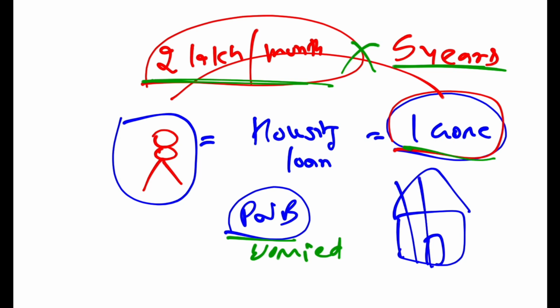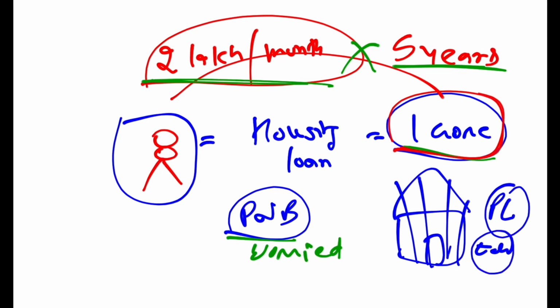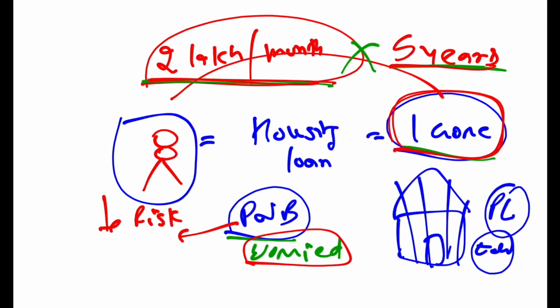But let's say it was not a housing loan. Let's say it was some personal loan, an education loan. So you took 1 crore for an education loan and you need to pay 2 lakh per month for 5 years. Now PNB is all of a sudden worried that you might not pay back. There is always suspicion, right? People can escape or the loan may not come back. PNB wants to decrease the risk of this loan becoming a non-performing asset.